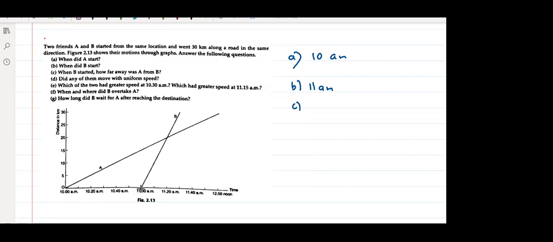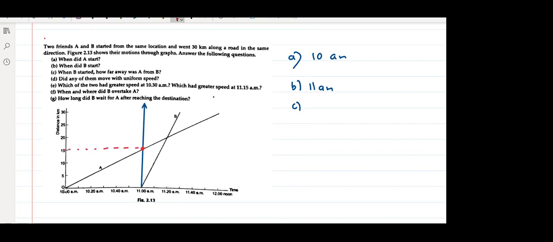So just draw a straight line like this. Just draw a straight line from this point. Okay, do you understand? Tell me, at what point is this line intersecting A? What do you think? 15 kilometers. Right? It is intersecting at 15.